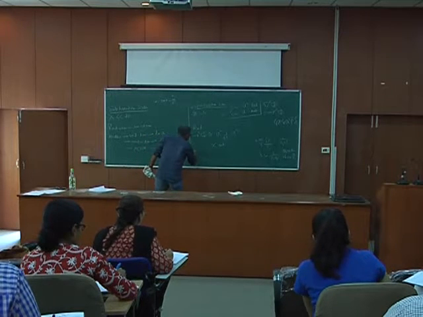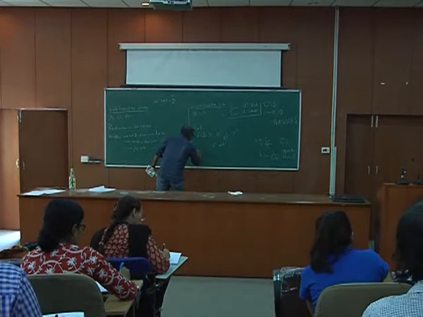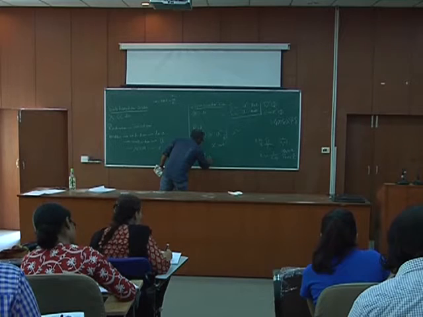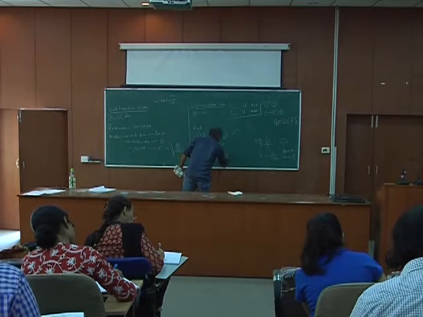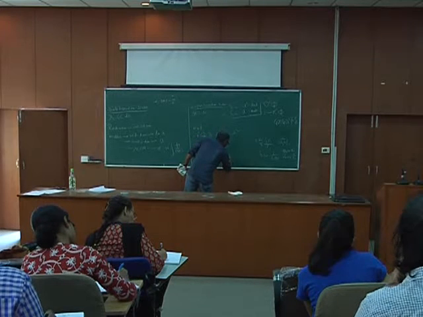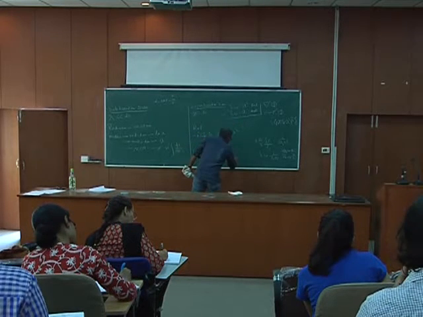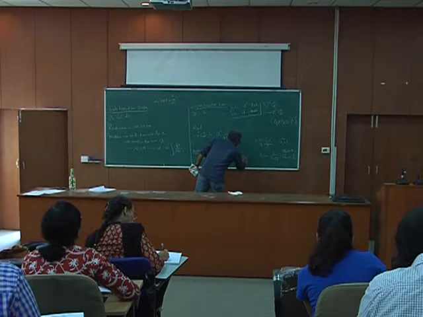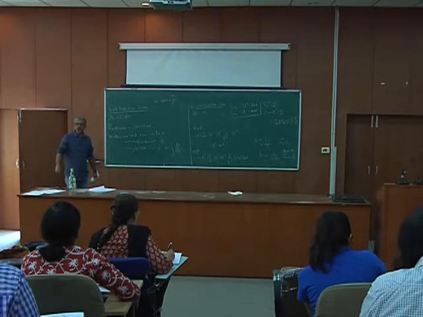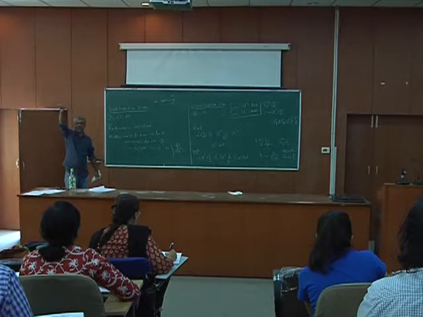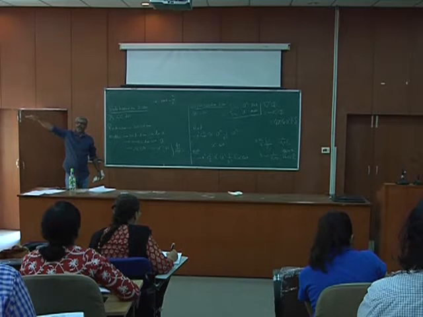In the matter domination case, minus k square phi goes as a square, rho goes as 1 by a cube, delta goes as a, so this is also a constant. So the gravitational potential on super horizon scales is a constant in radiation, and a constant in matter domination.